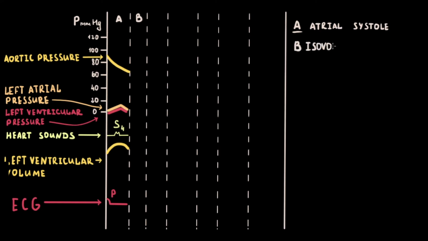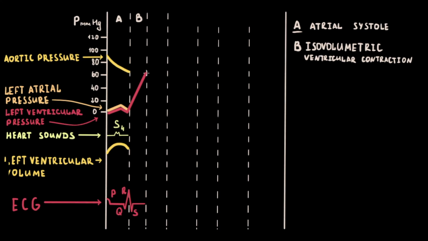Phase B, isovolumetric ventricular contraction. Isovolumetric ventricular contraction begins during the QRS complex, which represents the electrical activation of the ventricles. When the left ventricle contracts, left ventricular pressure begins to increase. As soon as left ventricular pressure exceeds left atrial pressure, the mitral valve closes.